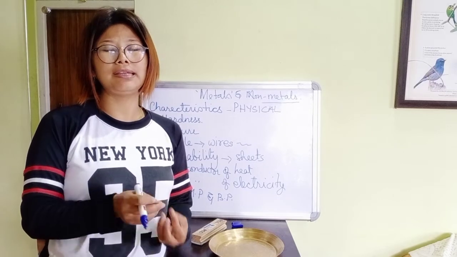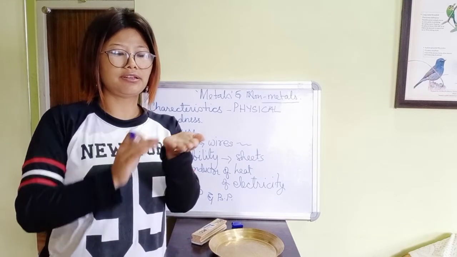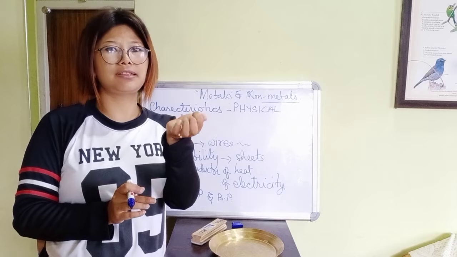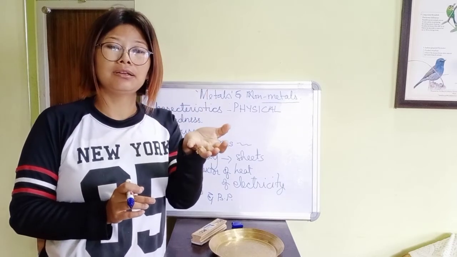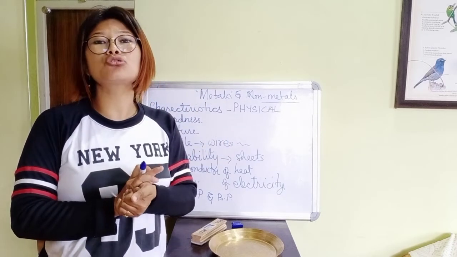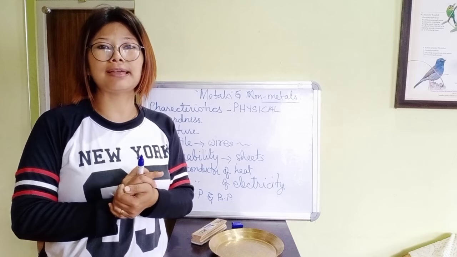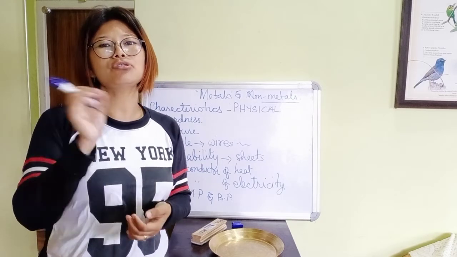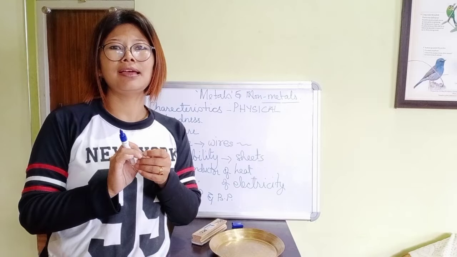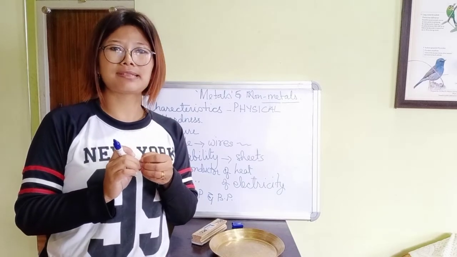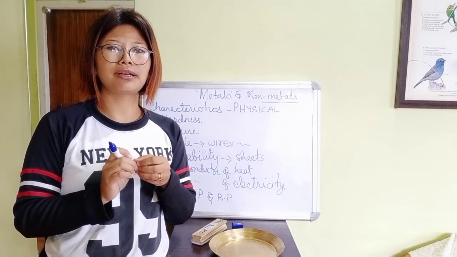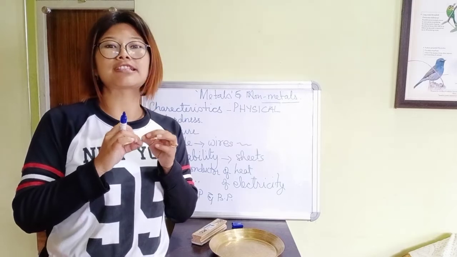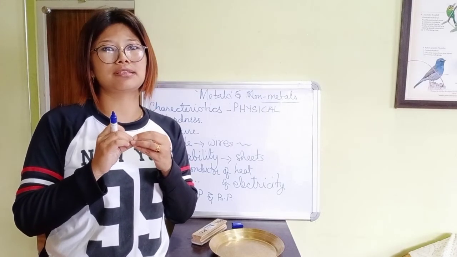If you put gallium in your hand, it melts there only. Except for that, other metals usually have high melting points and boiling points. And I want to tell you, tungsten has the highest melting point. Tungsten is a metal which has the highest boiling point.